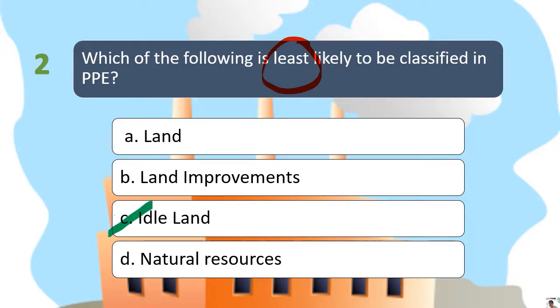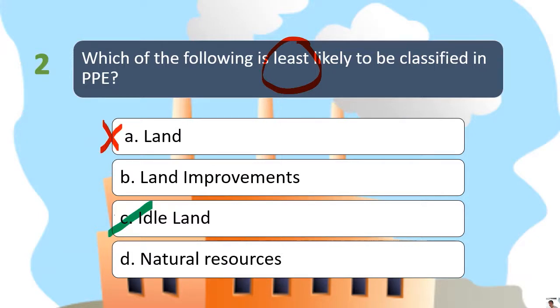So how about letter A? So land can be considered as property, plant and equipment because ang pinag-uusapan natin dito ay general sense. As we all know, land, kapag wala pong other information na sinabi, ang ating assumption niyan ay ginagamit niya ng business for their operation. However, kapag ang land po ay pinaparenta po natin sa iba, at the same time, yung sinabi ko sa inyo sa letter C, which is idle land, so therefore, if that's the case, i-record natin yung land as investment property as well. So since silent yung problem about the usage of the land, ang classification po natin ng land dito ay property, plant and equipment. So therefore, letter A is also wrong.